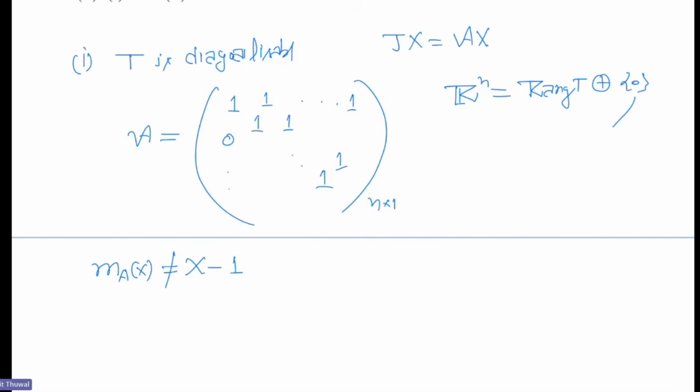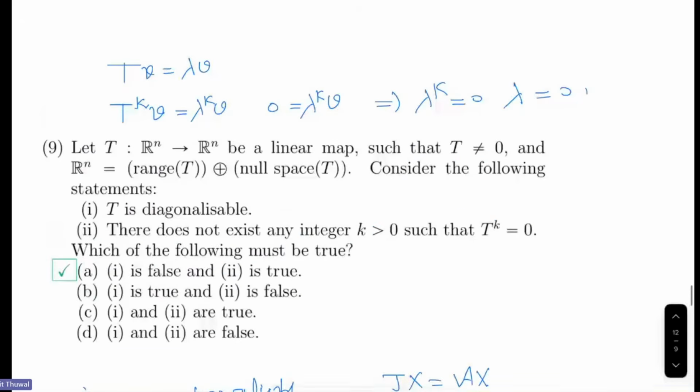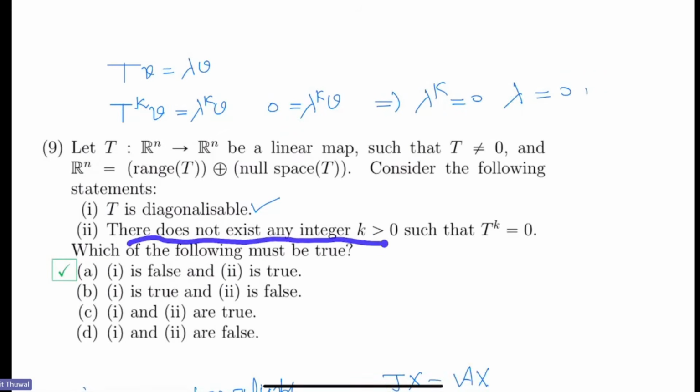So it means that the first statement need not be true, while the second one is true. Why? There does not exist any integer k such that T to the power k equals 0. It means that T is not nilpotent.